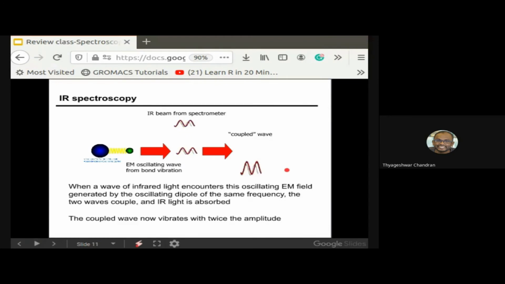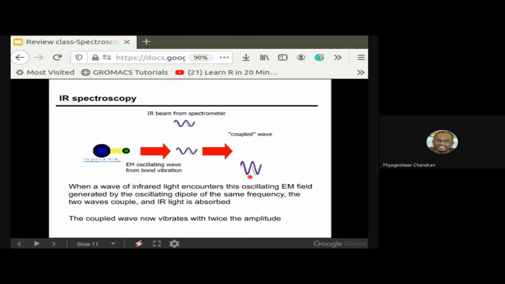If you remember, in the previous lecture we were talking about the addition of sine waves and cosine waves. Exactly that happens here. If the infrared rays coming from the spectrometer are in sync, or in phase, with the electromagnetic radiation generated by the vibration of the molecule, then it produces constructive interference and a signal at the IR spectrophotometer.